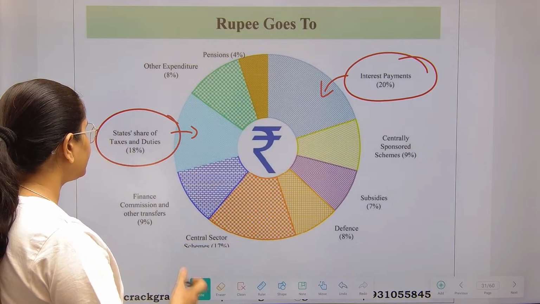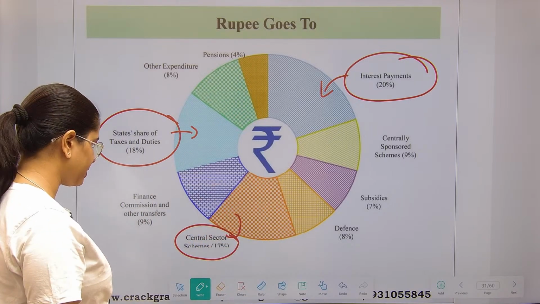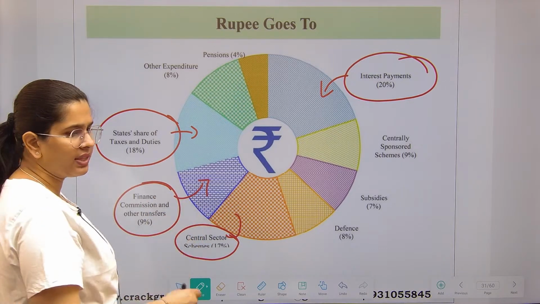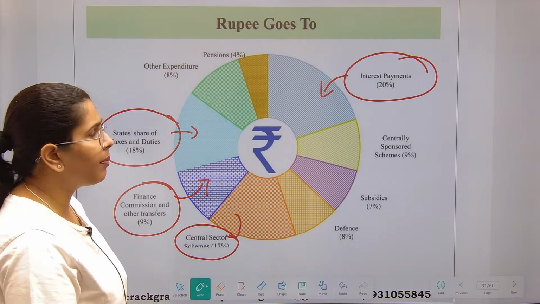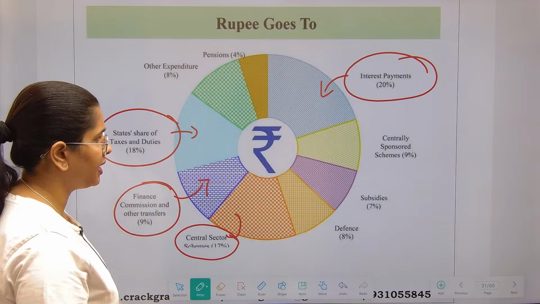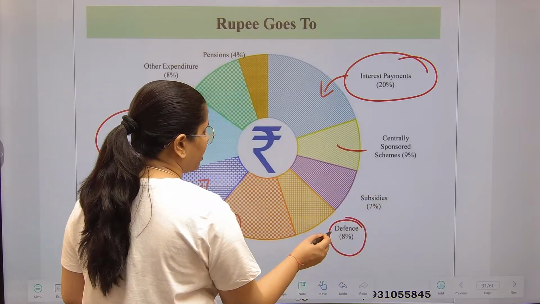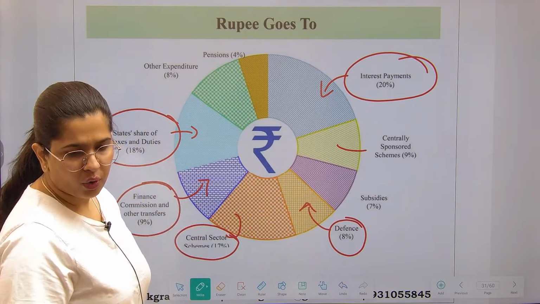Then the other things are also there. Central sector scheme, 17% is spent on this. Finance commission and other transfers: the finance commission says give this grant to local bodies, give that grant to state governments. So all that comes under finance commission related things. Centrally sponsored scheme, 9%. Defense is again a major component, 8%. So this is where your rupee goes.